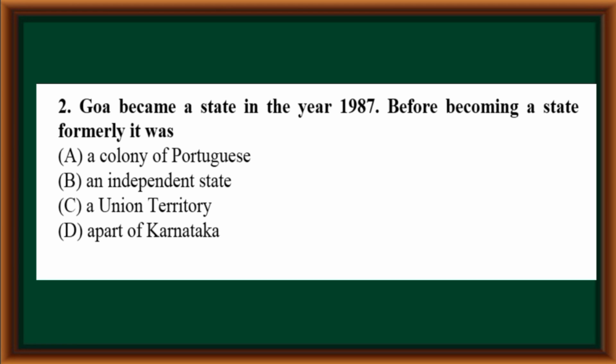Goa became a state in the year 1987. Before becoming a state, formerly it was a colony of Portuguese, an independent state, a union territory, a part of Karnataka. A union territory. Option C is the correct answer.